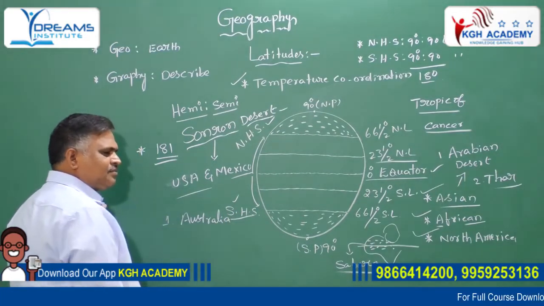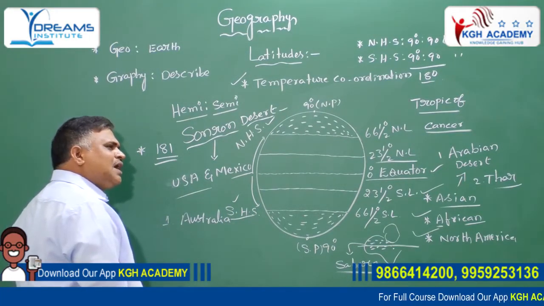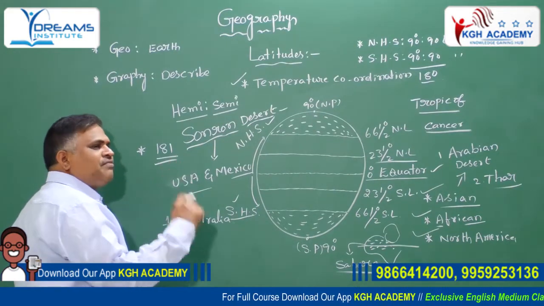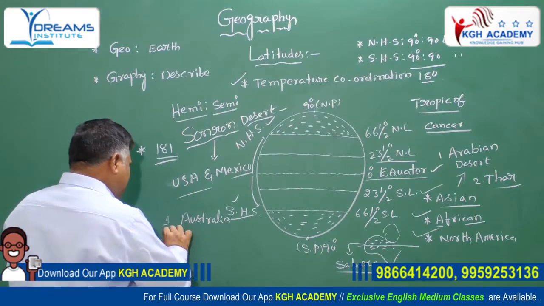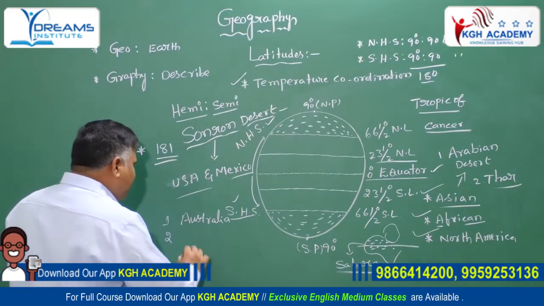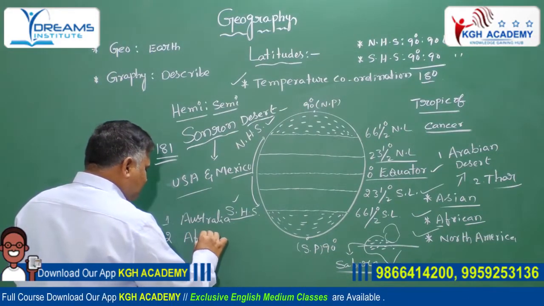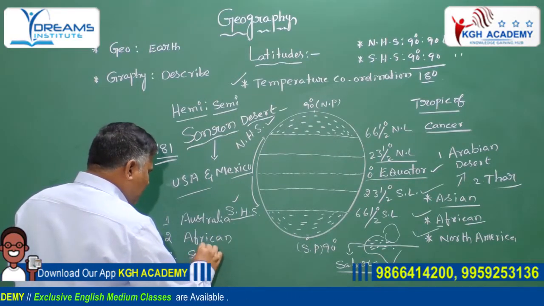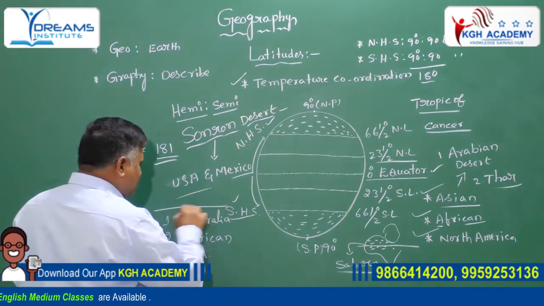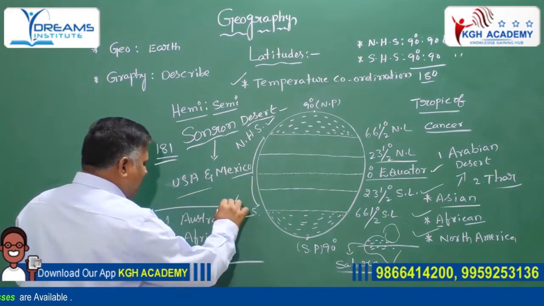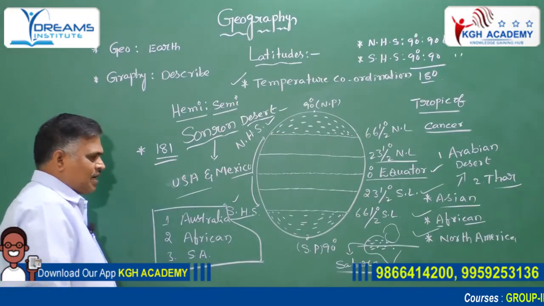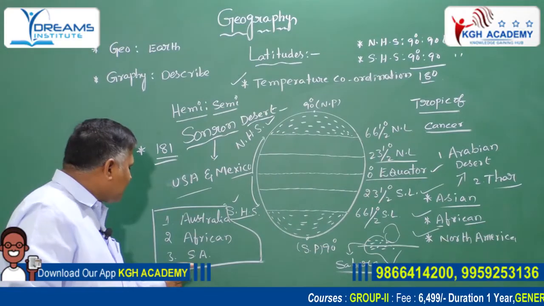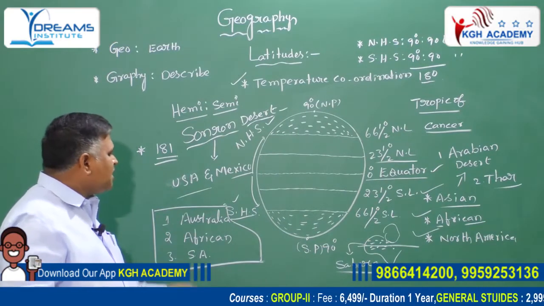Australian continent. According to latitudes, the Tropic of Capricorn passes through three continents: number one is Australia, number two is the African continent, and the third one is the South American continent.